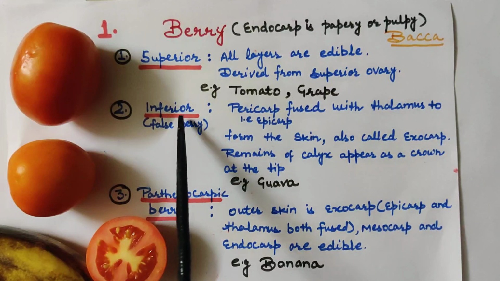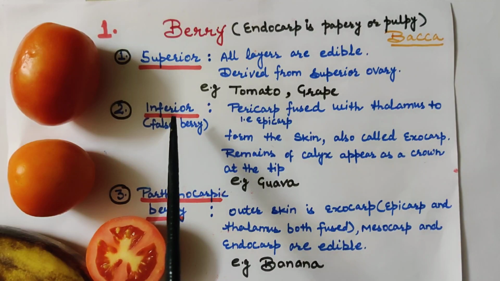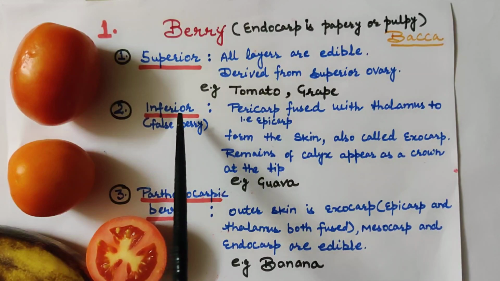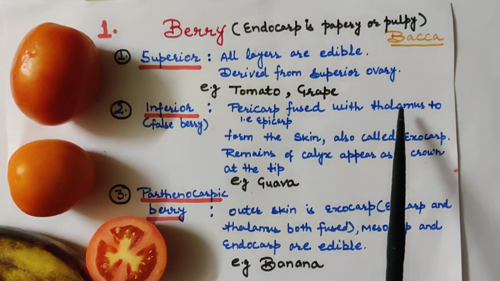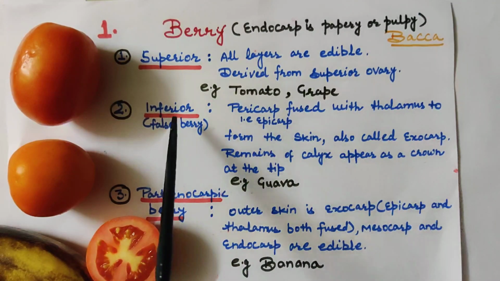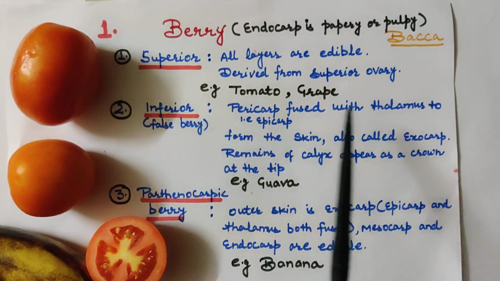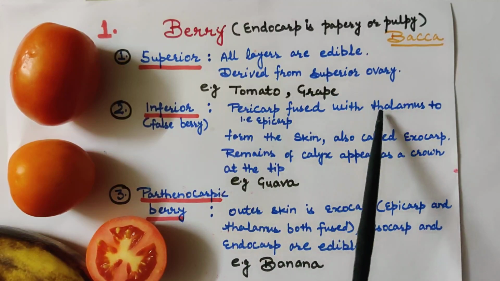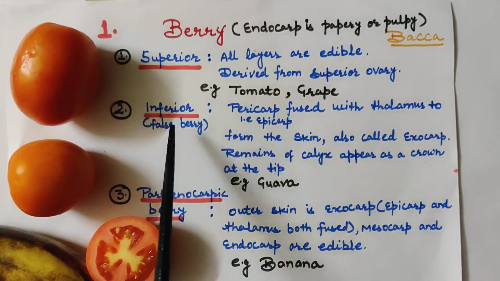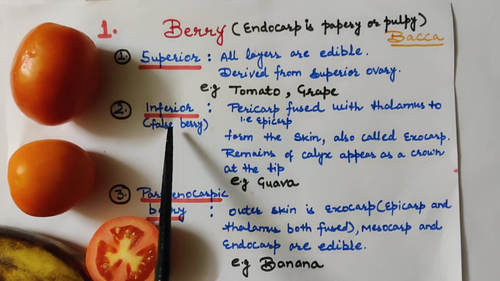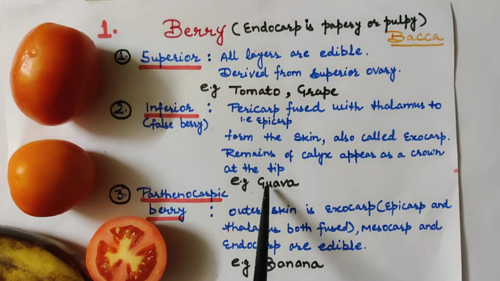Second one, inferior berry. We call that a false berry because it is formed from an inferior ovary, and in case of inferior berry, epicarp fuses with thalamus to form a layer called exocarp. So the outermost cover in case of inferior berry is exocarp. Exocarp is formed by fusion of epicarp with thalamus, and remains of calyx appear as a crown at the tip of the fruit. You can see that in case of guava.